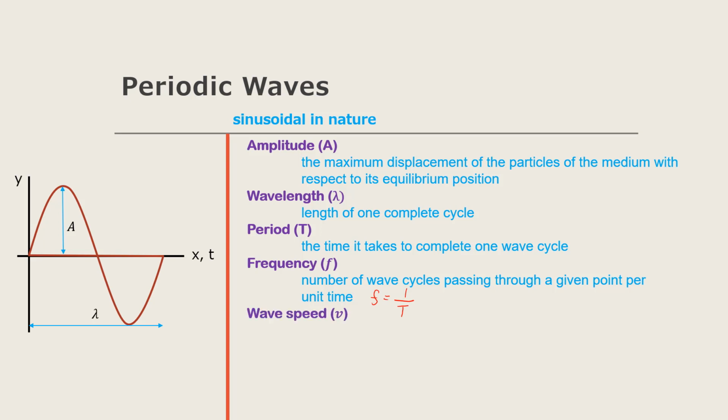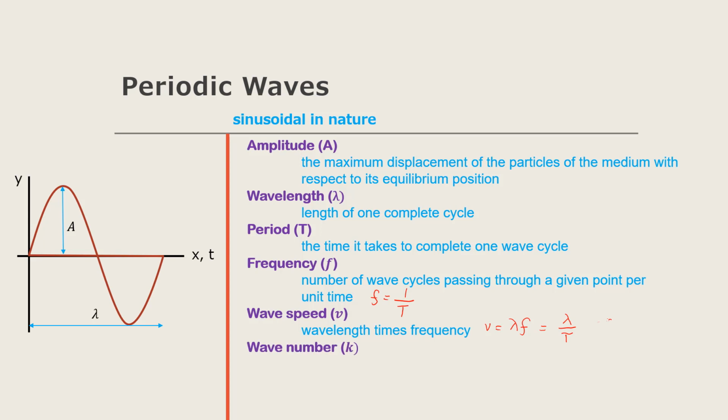And we also have the wave speed, which is denoted by v. And this is just equal to the product of the wavelength times the frequency. So hence, we can write v is equal to lambda times the frequency, which is also equal to lambda divided by T, the period, since frequency is just equal to 1 over T. So the wave speed is given in units of meters per second.